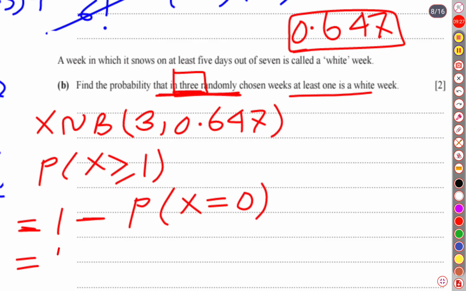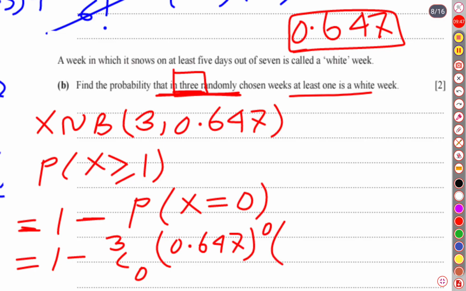So how to solve this? 1 minus, the total number of weeks is 3, and out of 3, there is no wet week. So 0.647 is our probability of a wet week, which is for 0 weeks. Then for not wet, the probability, if we subtract 0.647 from 1, is going to be 0.353. For how many weeks? 3 weeks.